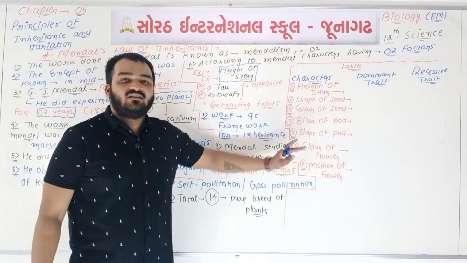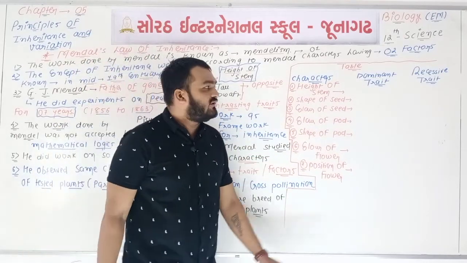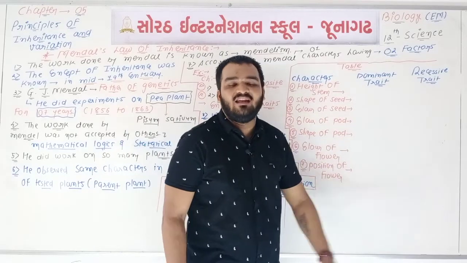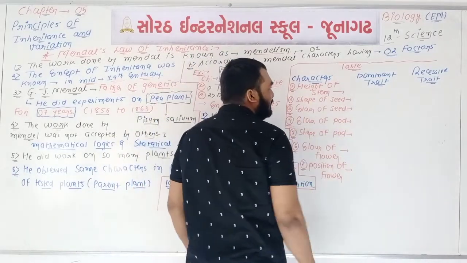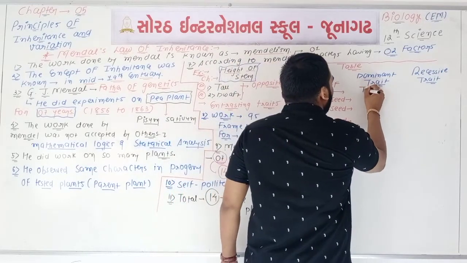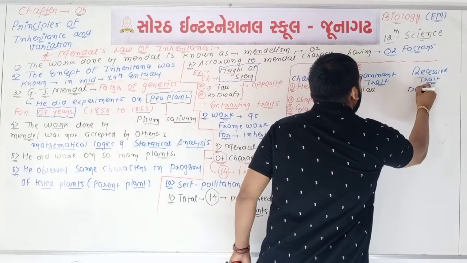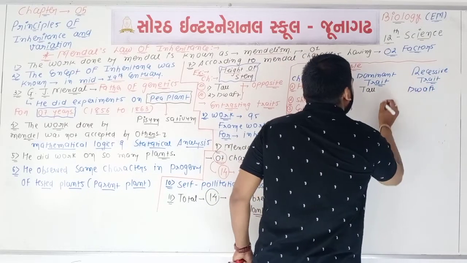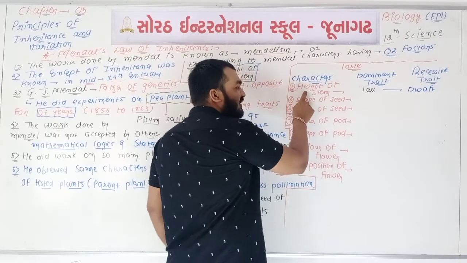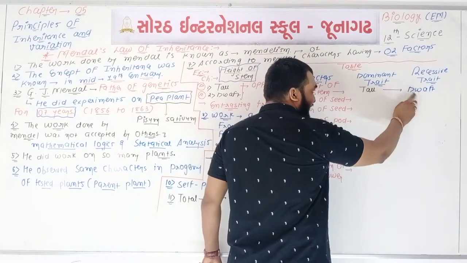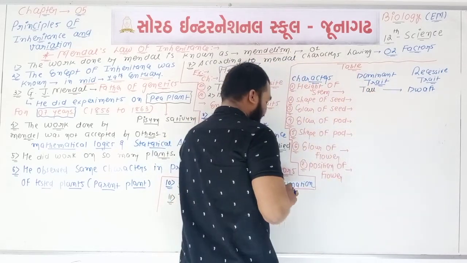Okay, 7 characters and 14 factors, means 14 traits are there. Out of 14, 7 are dominant and remaining 7 are recessive. So if we write the height of stem, then we can say that tall is a dominant trait, while dwarf is recessive. See, one character having 2 different types of factors, 2 different types of trait. First one is dominant, second one is recessive.